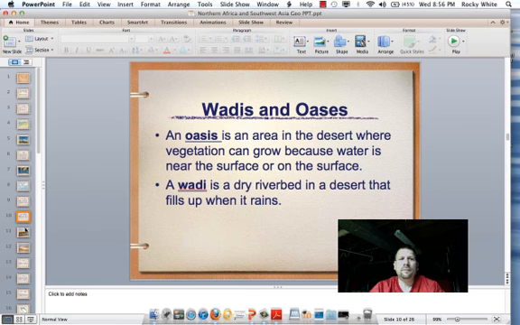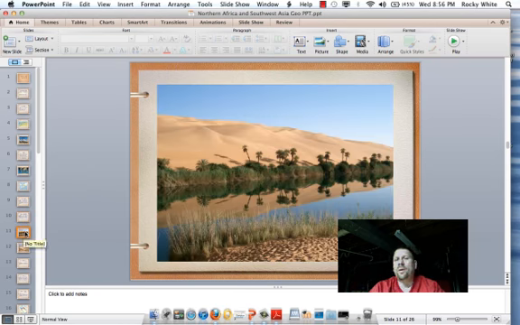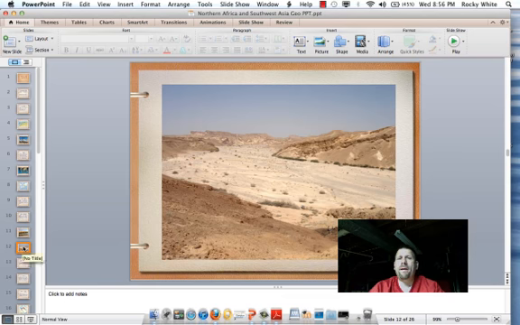Here's a picture of an oasis I've included. Notice the water here on the surface, but also behind it sand, and sand in the foreground. Very hot and dry in this area, but the water on the surface allows for vegetation and certain plants to grow. And here's a picture of a wadi. Notice that if it ever rained, the water would trickle down the sides of these small hills and run off into this basin here, which is a wadi. You can identify the wadi by the light covering of alluvial soil that's left behind when the rainwater rushes by.